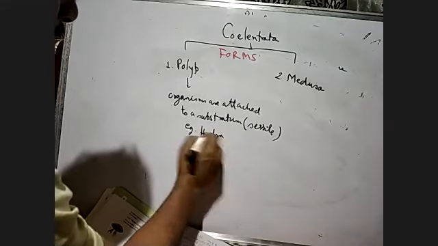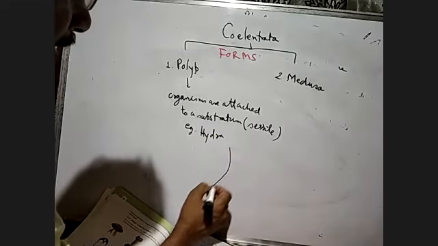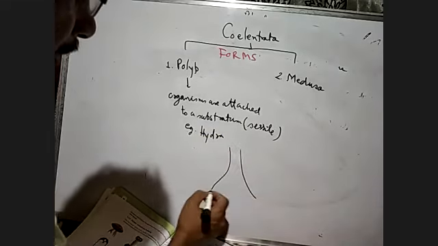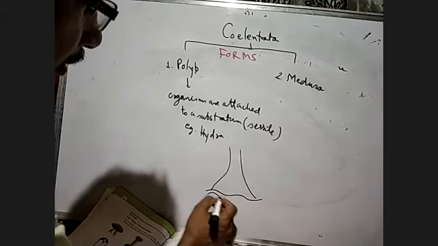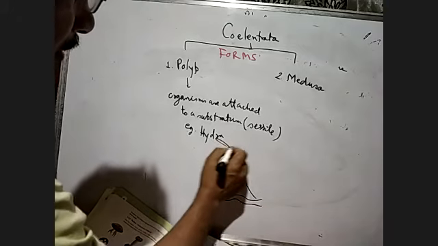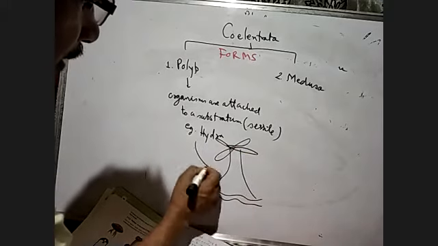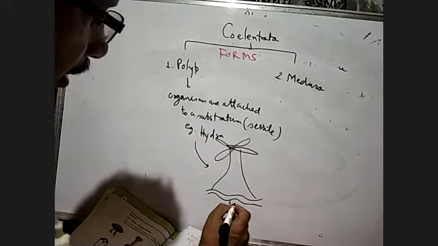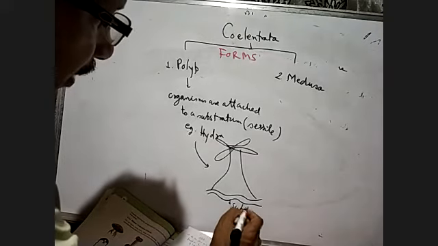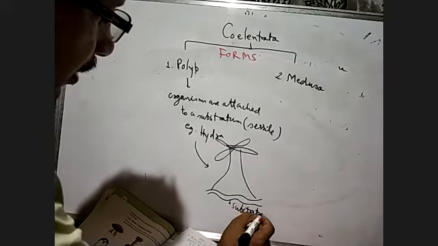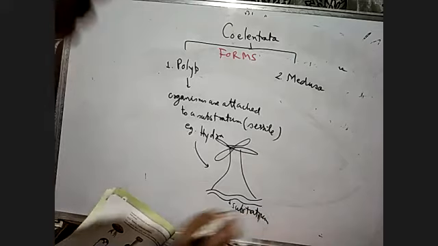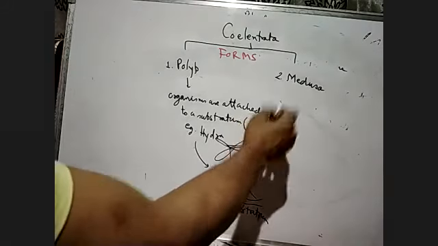If you look at the body of the Hydra, it will remain attached to the rocks. This is the Hydra, and here it is the substratum. It is attached, and they don't move, and that's why this is called the sessile form.